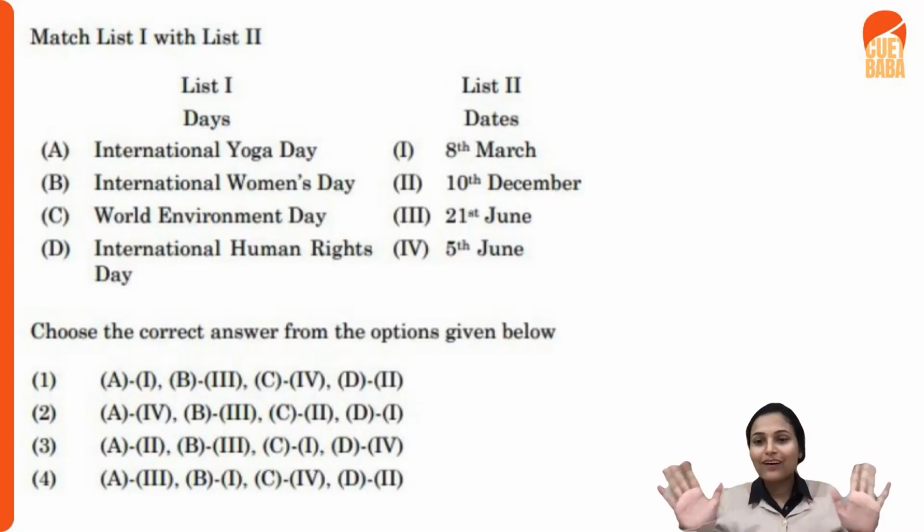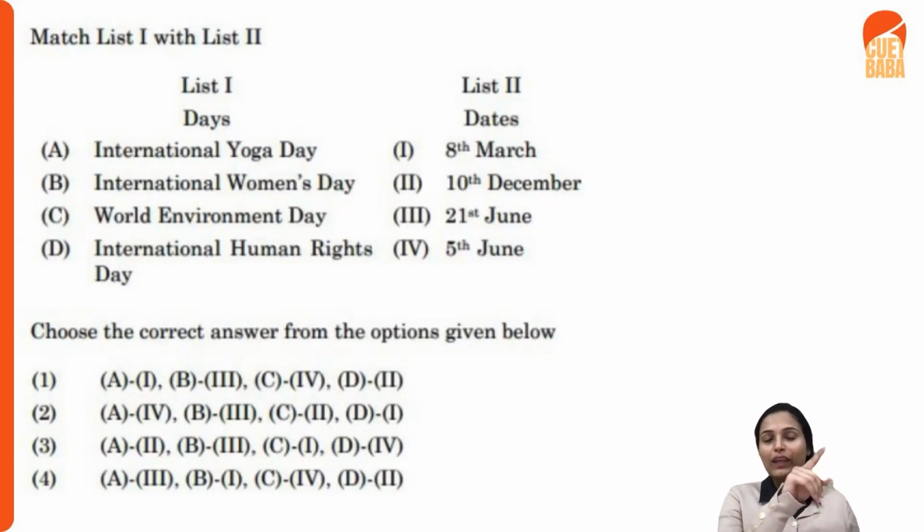Now you have answers to all your list days and dates, right? Your A, the first one, stands for 21st June. International Yoga Day is celebrated on 21st of June. Thereafter, International Women's Day is celebrated on 8th of March. World Environment Day is celebrated on 5th June. And International Human Rights Day is celebrated on 10th December. These are very, very important days, because all of these dates are associated in some way with your MSW course. So that's how you can learn it, right?